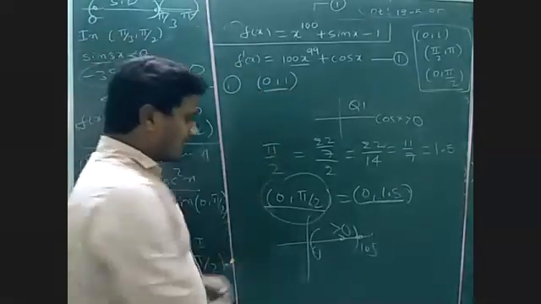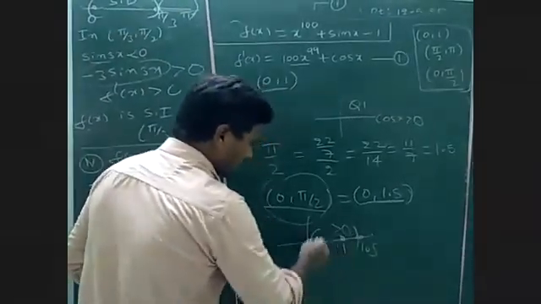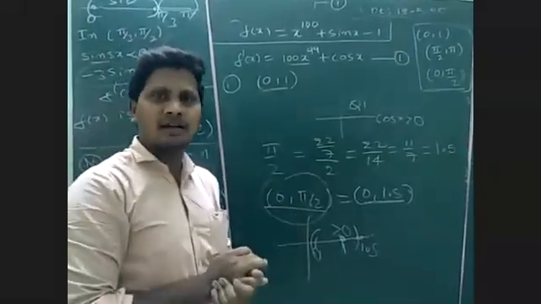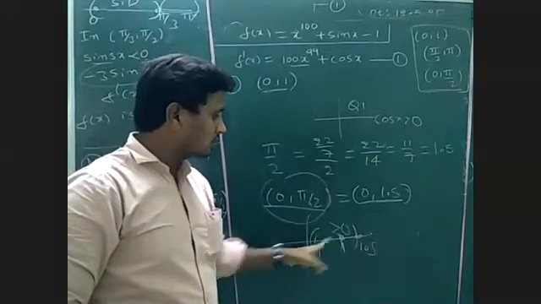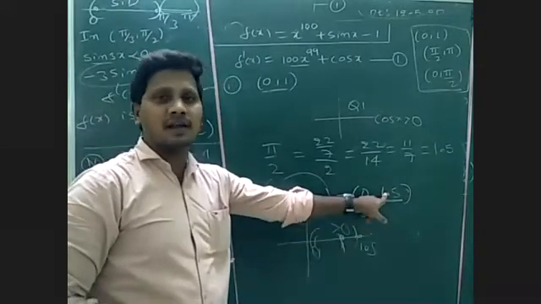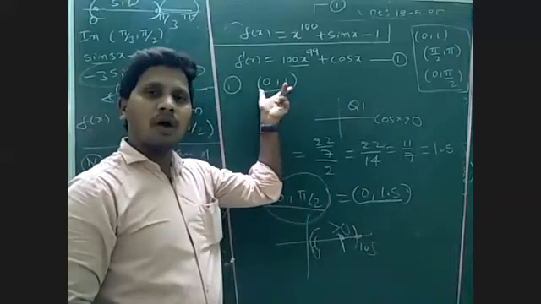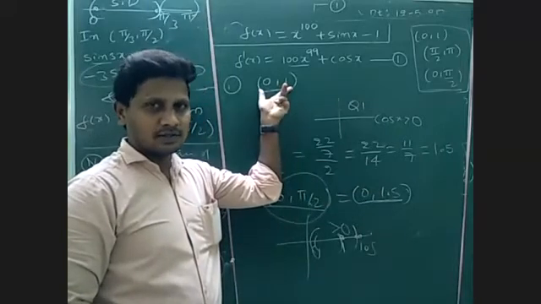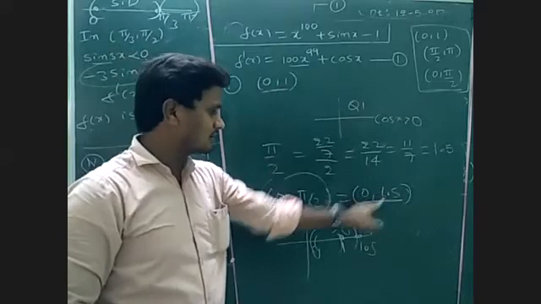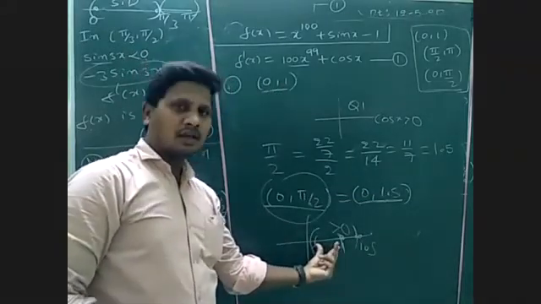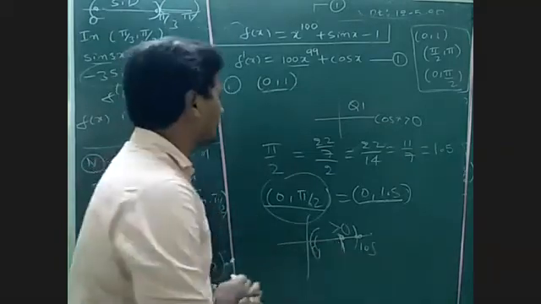Okay, up to 1, nothing but up to maybe yes. So 0 to 1 also cos x is clearly greater than 0, because 0 to 1.5 is greater than 0. Automatically 0 to 1 also it is greater than 0. 1 is less than 1.5. So in this interval also cos x is always greater than 0.